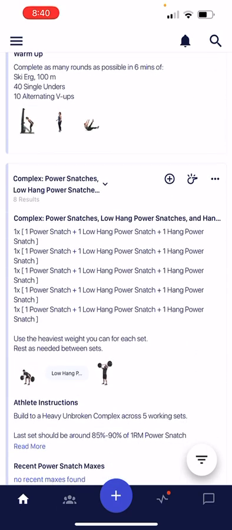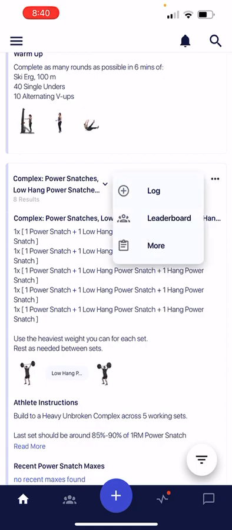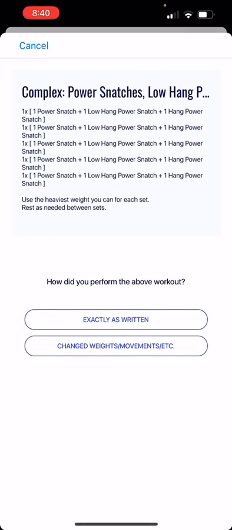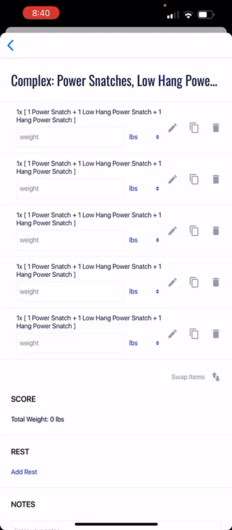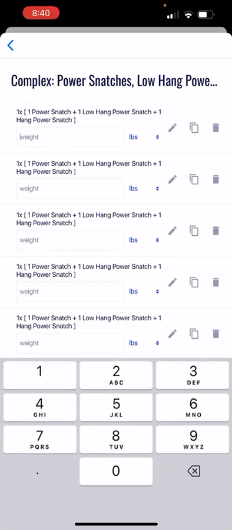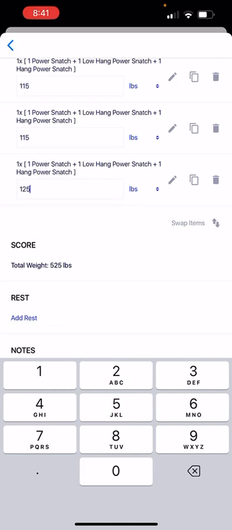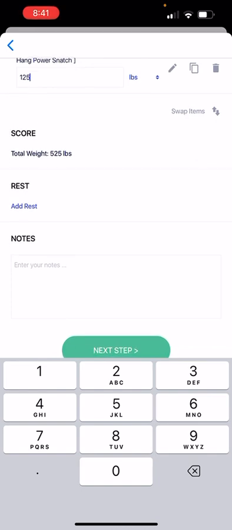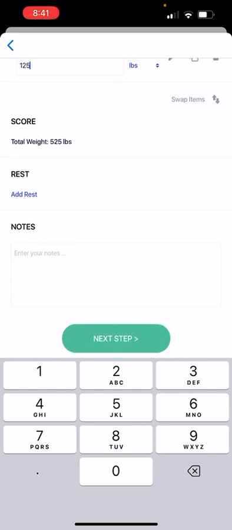I want to input something. You're going to press these three dots. We're going to log in. If you got it exactly as written, which in this case, there was really no weight. So exactly as written. And I started with 75. Then I went to 95. Then I went to 115. I did 115 twice, and then I went up to 125.